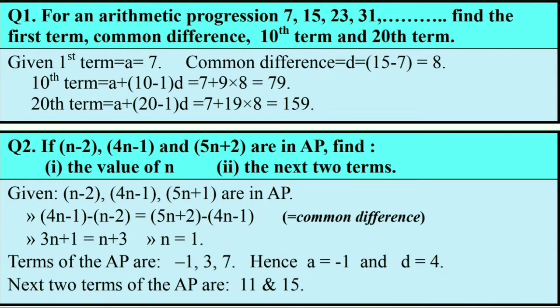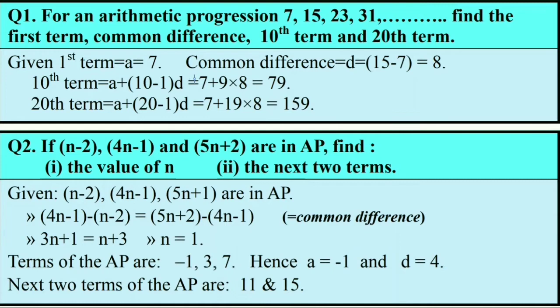Now let's take some questions, and we start with a very easy example. The question is, for an arithmetic progression 7, 15, 23, 31 and so on, find the first term, common difference, 10th term and 20th term.